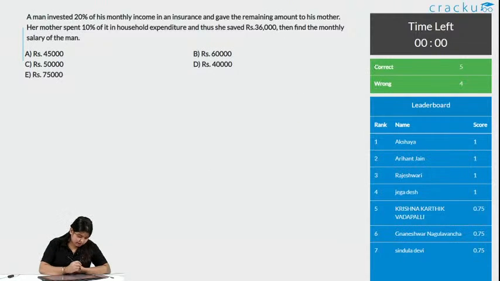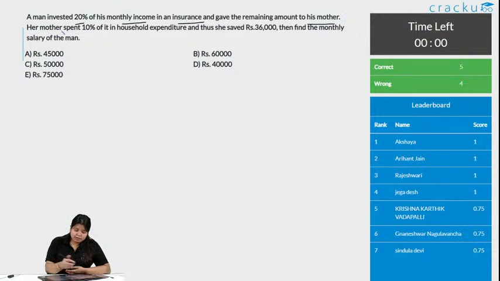Chalo, let's see. Okay, a simple question. A man invested 20% of his monthly income in an insurance, okay, and gave the remaining amount to his mother.